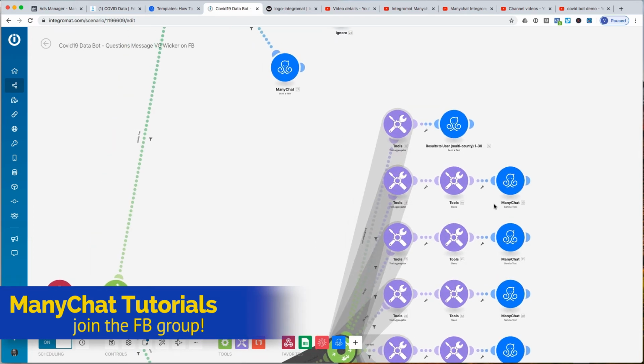But the important thing to show you right here is that the process generates multiple results per state. We need to take those results, grab those results, aggregate them, in essence, stack them up so they look presentable to a user, and then send them out as a message. The reason that we're doing only 30 per shot is because we've calculated that when we send more than 30 or 31 or 32, depending on the type of data that is provided back to us from this Integromat bot about COVID-19, we could exceed 2,000 characters, and Facebook Messenger does not allow us to send over 2,000 characters in a message.